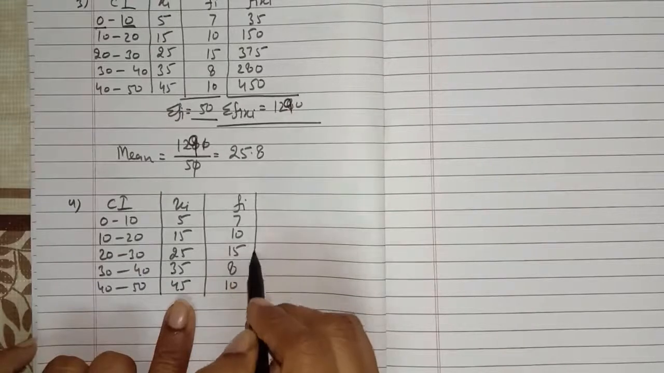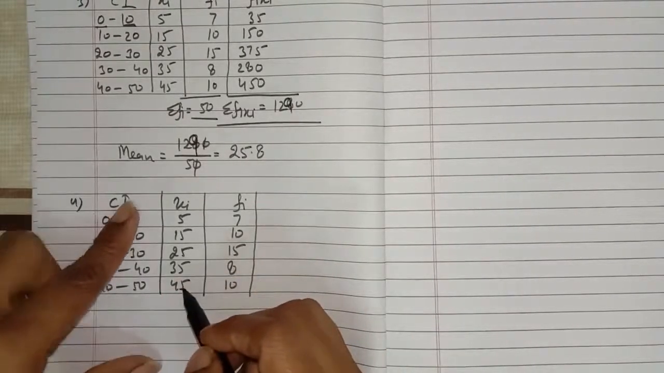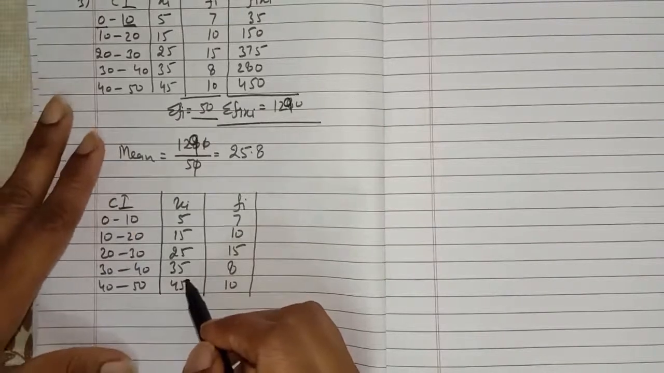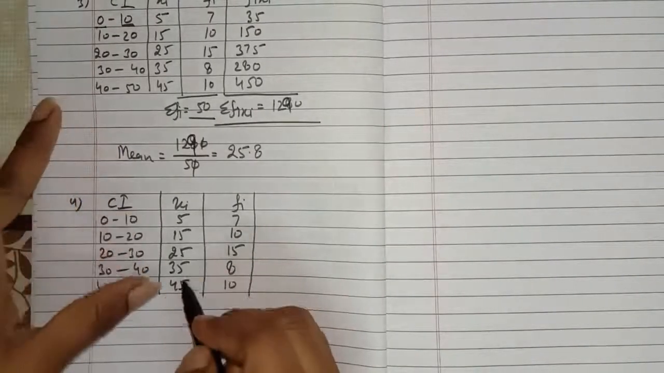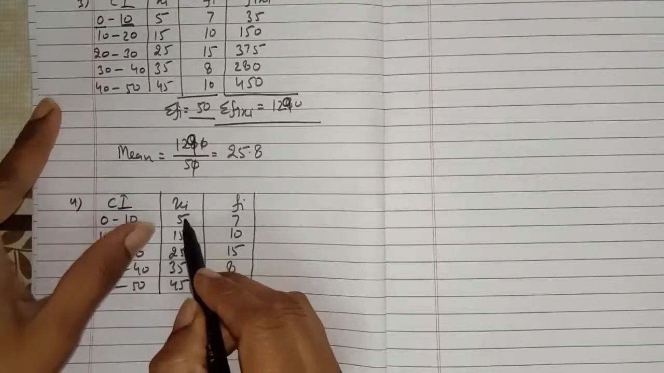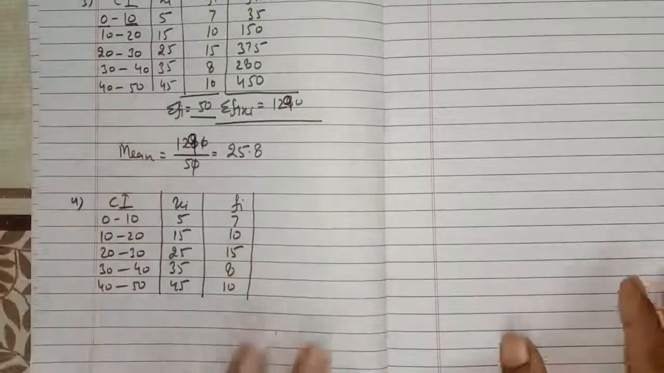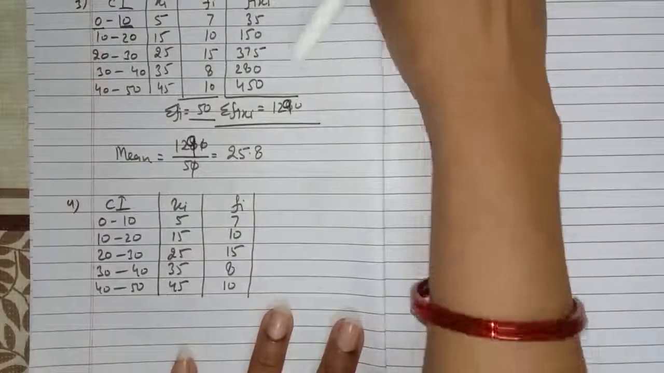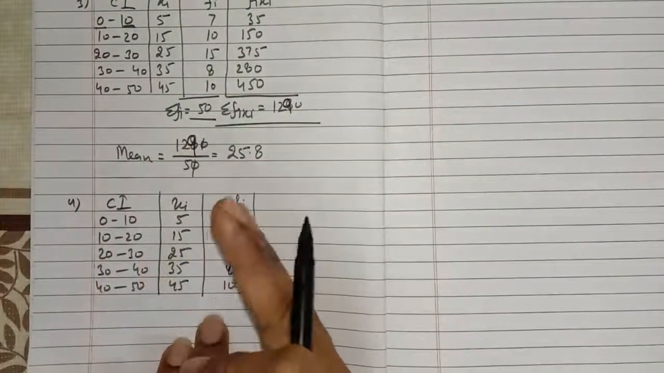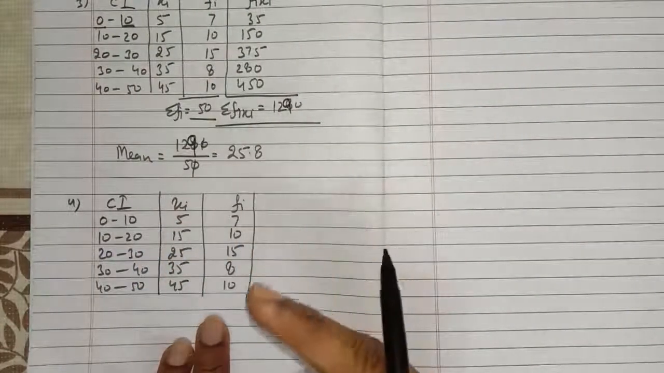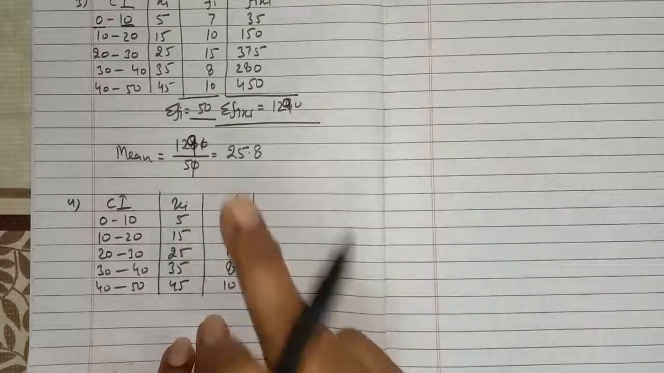And for this method, what should we do? First of all, we have to choose a number which will be called a, the assumed number. Any of the numbers you can choose from this xi. It can be this one, it can be this one, but for our convenience, since we are using this formula for finding the value of mean, it is a simple one as compared to the simple mean method.